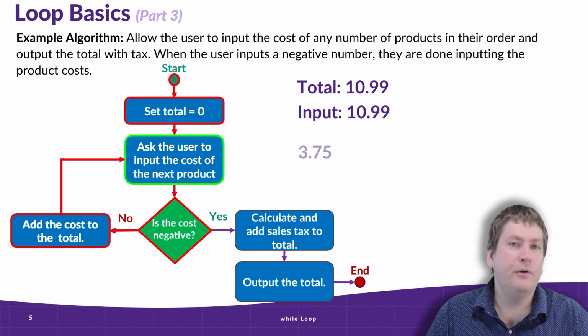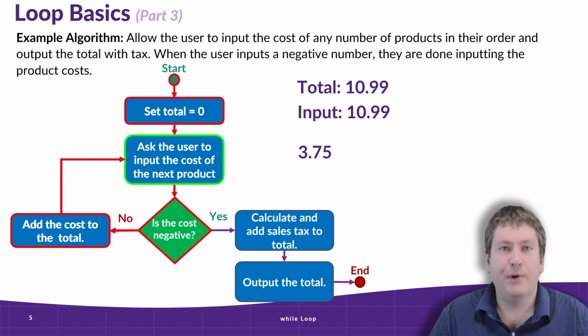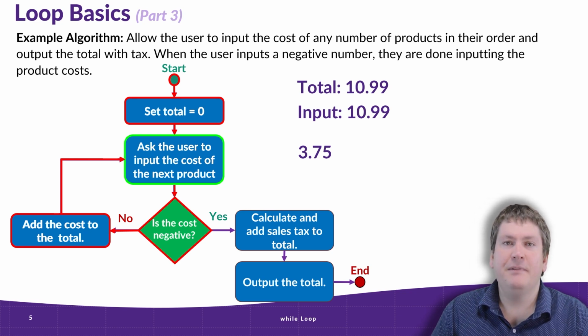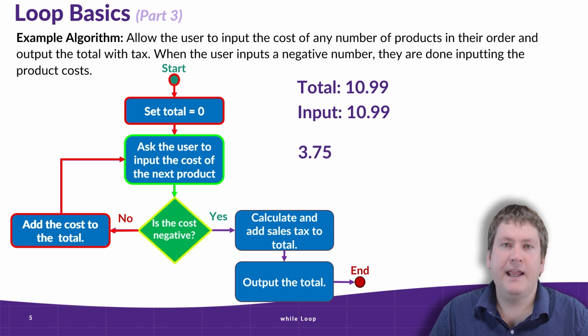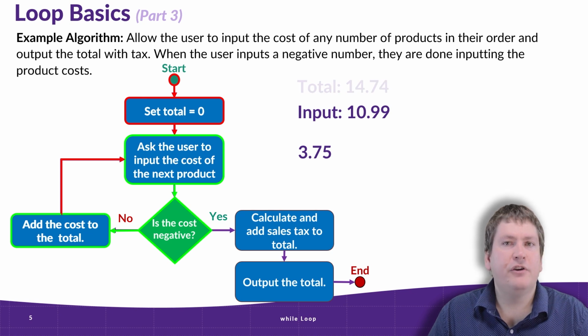And now this is where the loop comes in. Instead of continuing on somewhere else in the program, we go back to that input statement. This time, let's say the user inputs $3.75. Again, we check, is the cost negative? No, it's not. So we add that cost to our total. And our total becomes